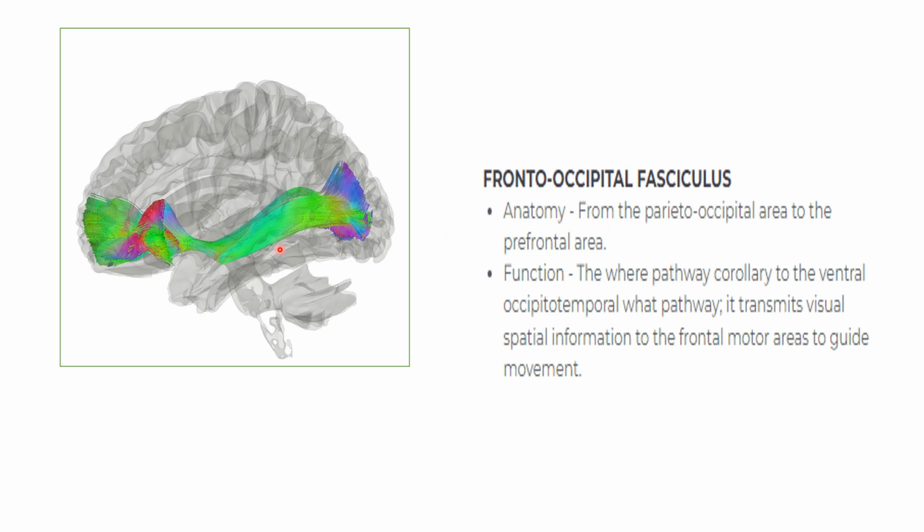Now coming to fronto-occipital fasciculus. It is from the parieto-occipital area to the prefrontal area. So this is connecting the prefrontal area to the parieto-occipital area. What is the function? It transmits visual spatial information to the frontal motor areas to guide the movement. So from here to here the information is going.